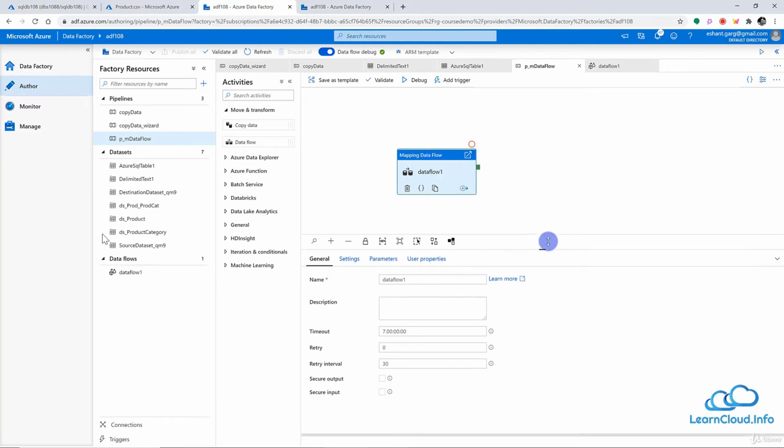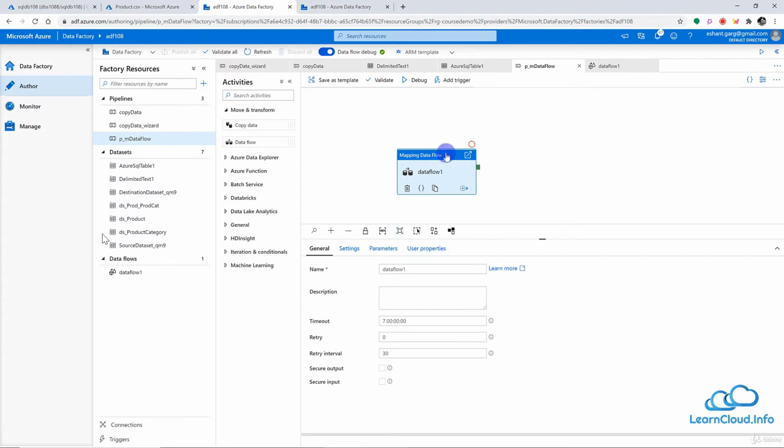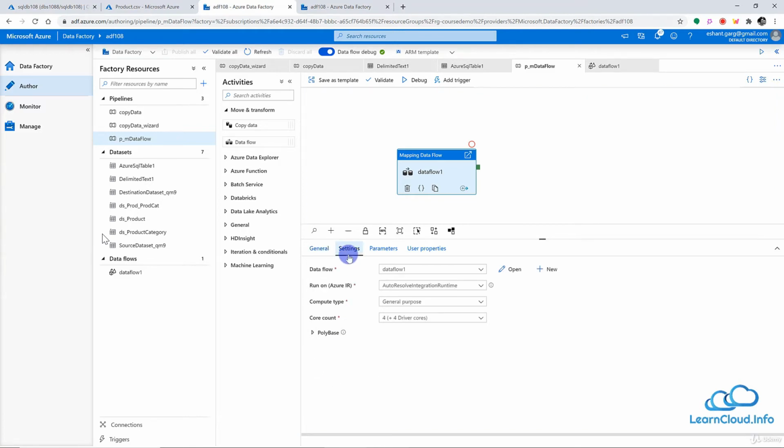These are some common settings here. When I select the data flow here, I have all these settings, retry, secure, and I have already explained this in previous lessons, so I don't want to repeat it. So let's go to the next section here, which is the settings, and this is the data flow. Here we can choose our integration runtime, which is by default the auto resolve integration runtime, which is fine. Now these two settings are important.